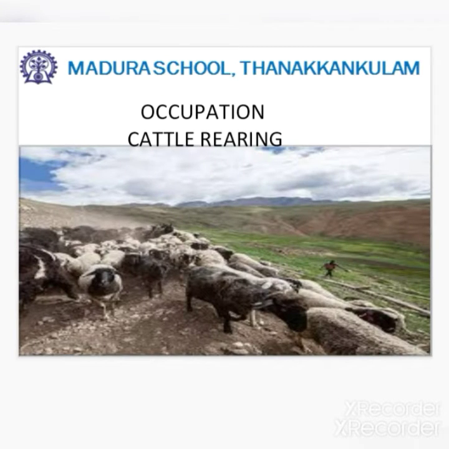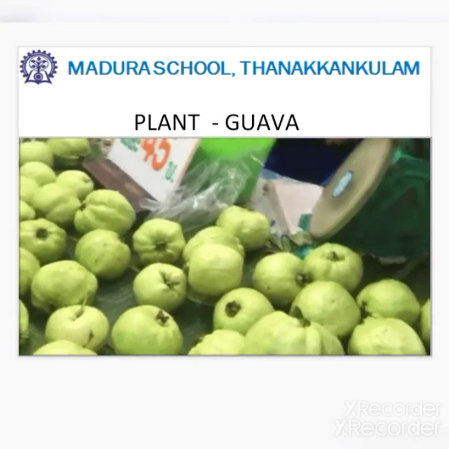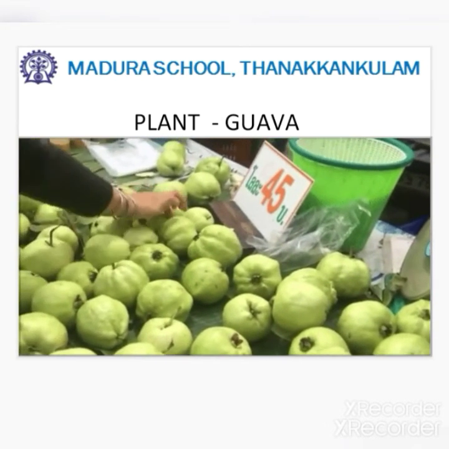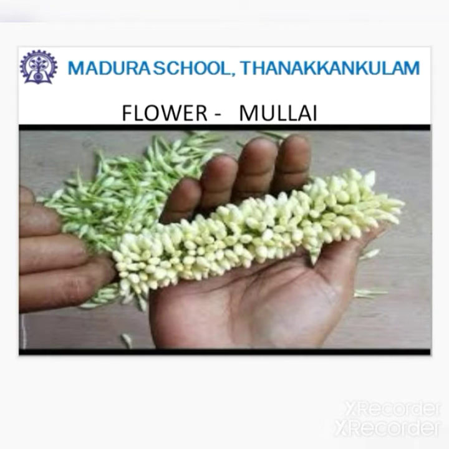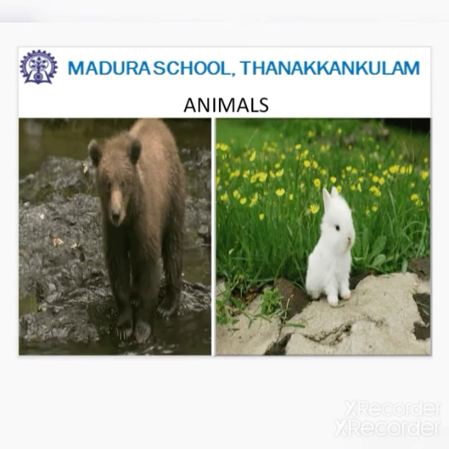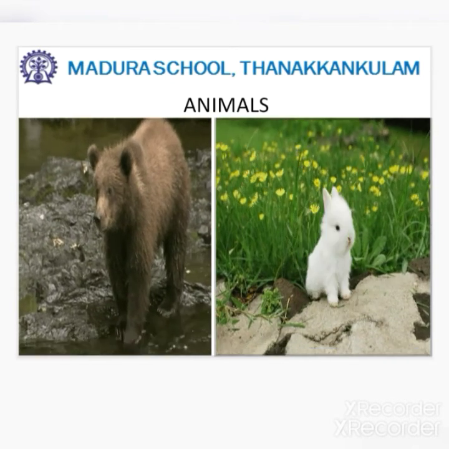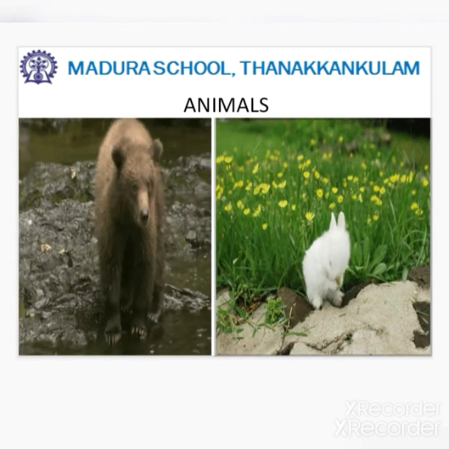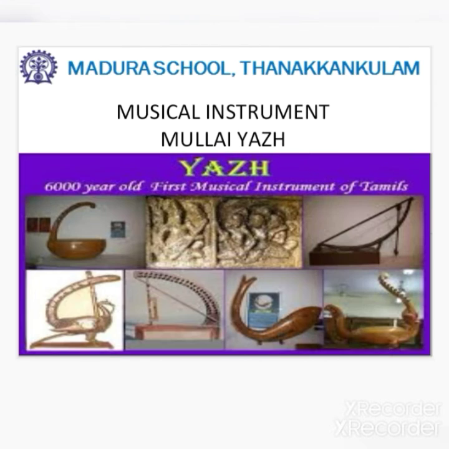What is their occupation? Cattle rearing and gathering fruits. Which type of plant and flower? Guava, and Mullai flower. All of us like guava fruit and Mullai flower. Then, which type of birds and animals here? Animals: bear, rabbit. Bird: parrot.